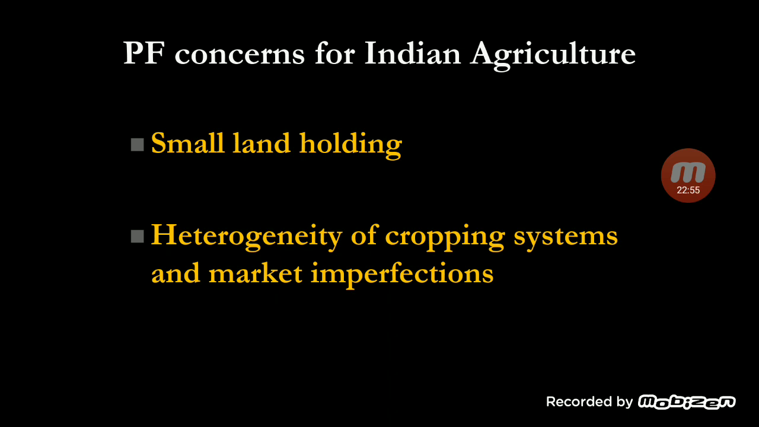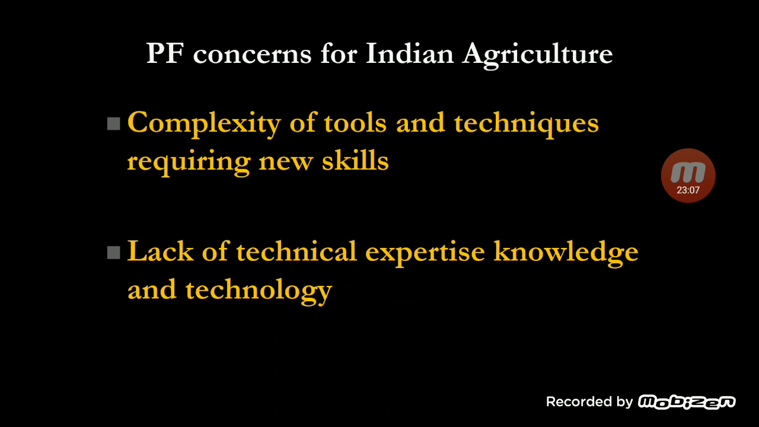Market imperfections. Okay, still in India farmers are getting very low prices for their produce because the capital expenditure capacity of the consumer is also low. So there are some problems with that. Complexity of tools and techniques requiring new skills. These techniques are not possible for illiterate farmers.